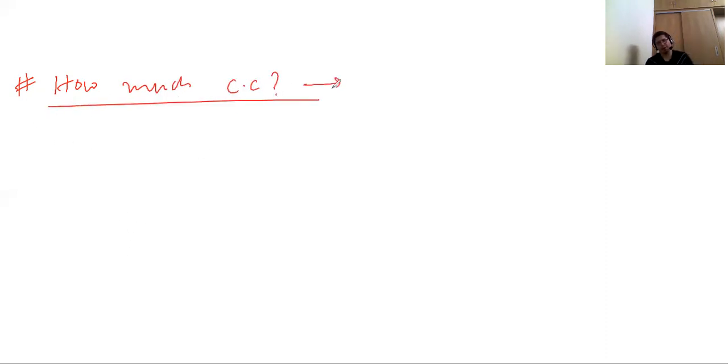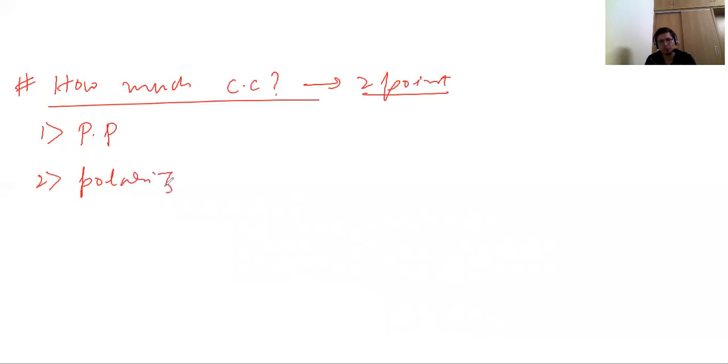So there are two points which we need to remember here. The first point is your polarizing power, which I refer to as PP from now on. And the second one is your polarization. Now you will feel, why did I write these two separately?